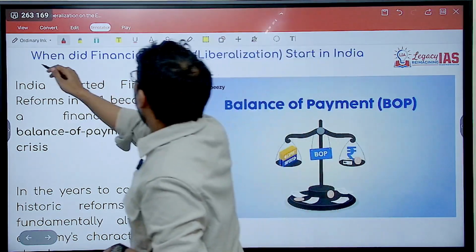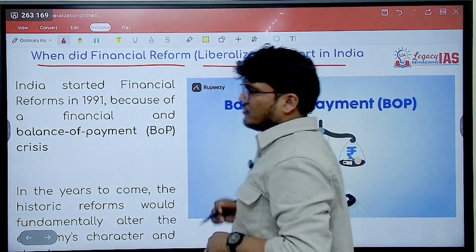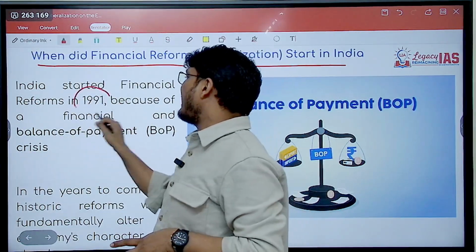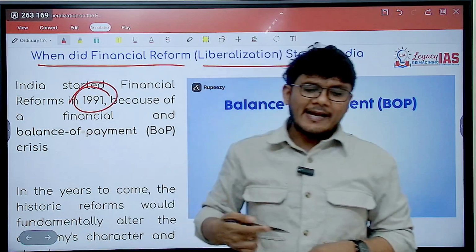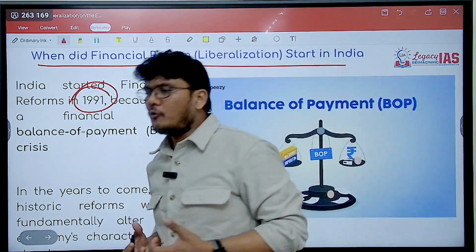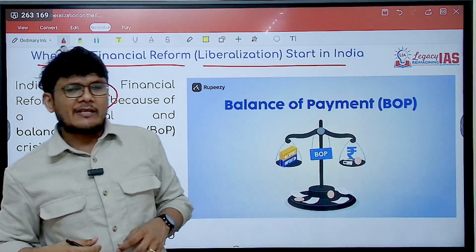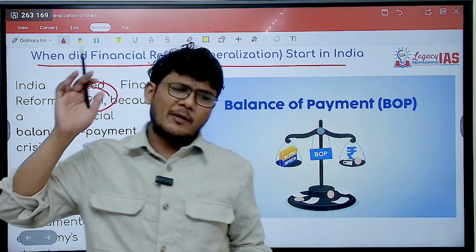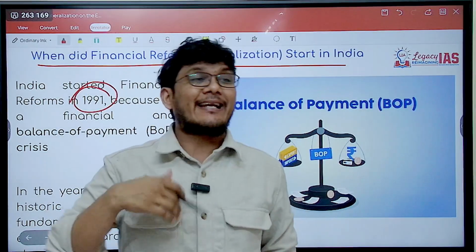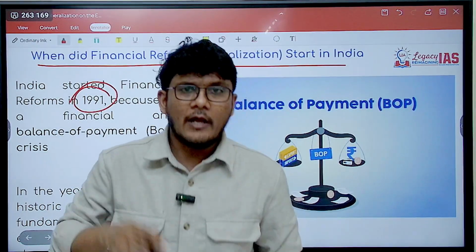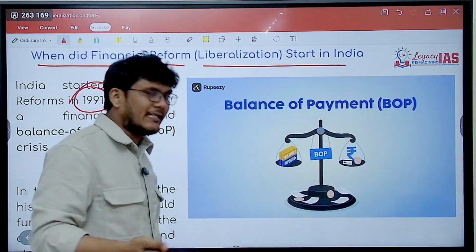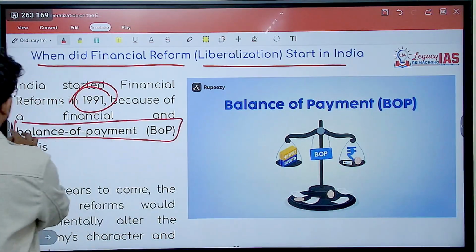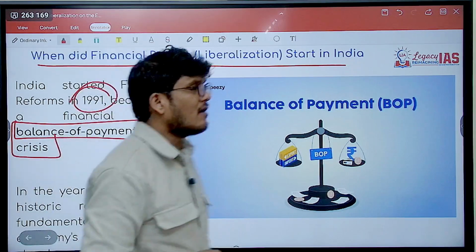Now when did this financial reform, that is liberalization, start in India? It started in the year 1991. Now why did it start? You can argue that it was not something that we planned to do or had been planning since long. No, there were reasons that we had to start it. The reason over here was the balance of payment crisis that India faced.